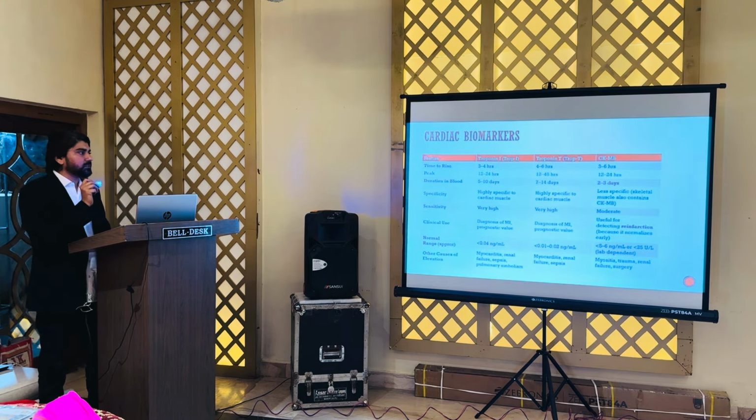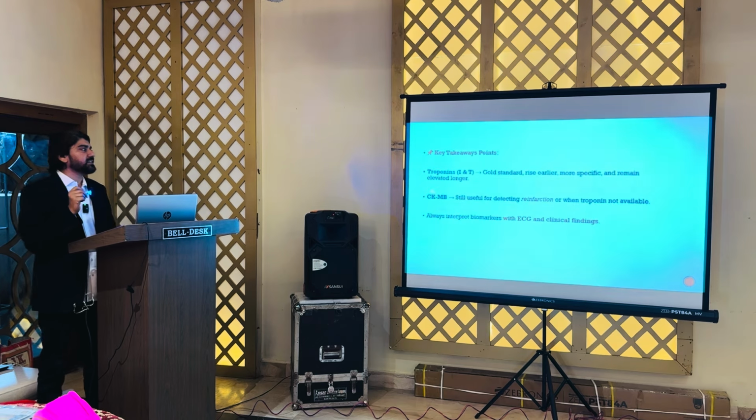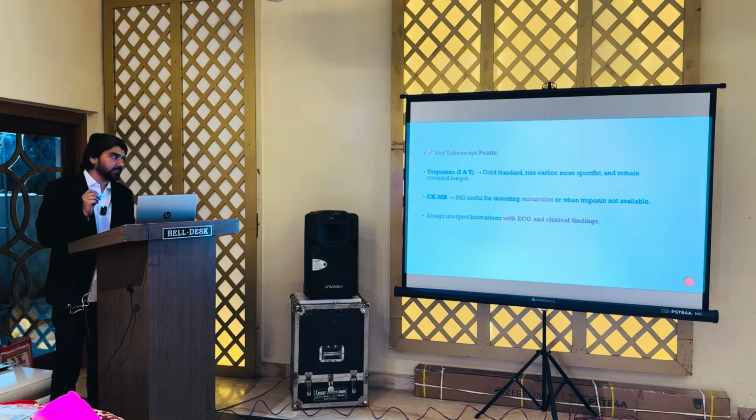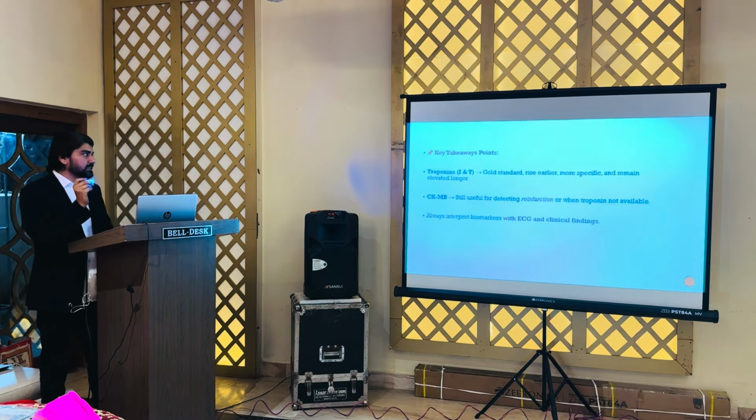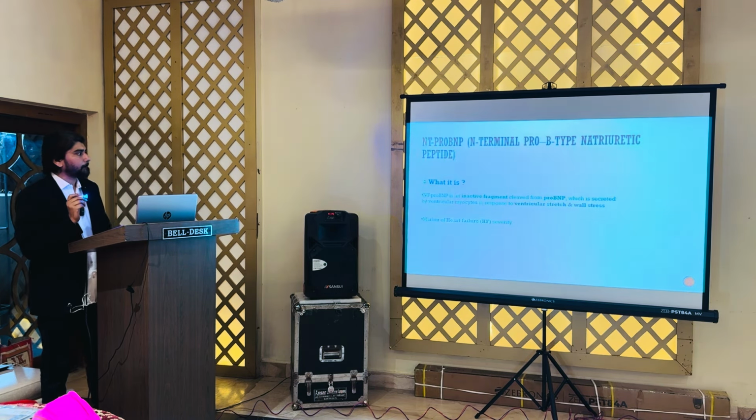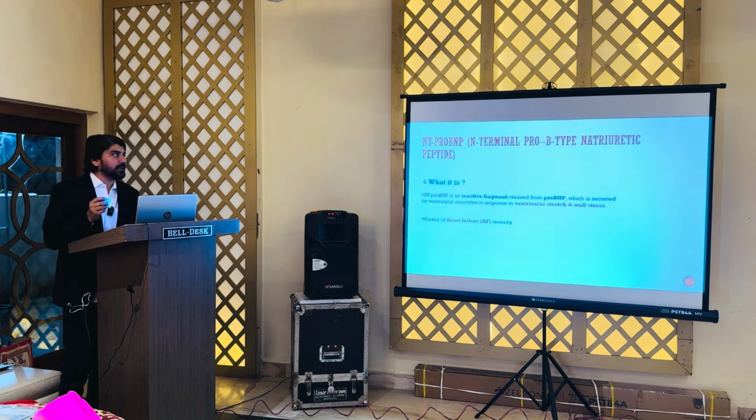Now, sensitivity: troponin I is very sensitive and specific, because it is very specific to cardiac muscle, but CKMB is also secreted by skeletal muscle, that is why it is not very specific. So, the key point is troponins are the gold standard, rise earlier, are more specific and remain elevated for a longer period of time. On the other hand, CKMB is still useful for detecting reinfarction, and these markers should be interpreted with ECG and the clinical findings.